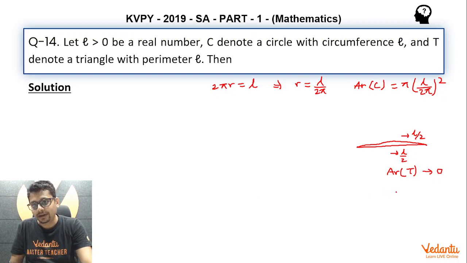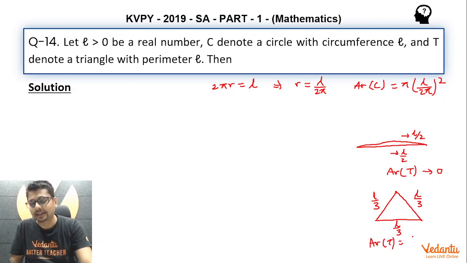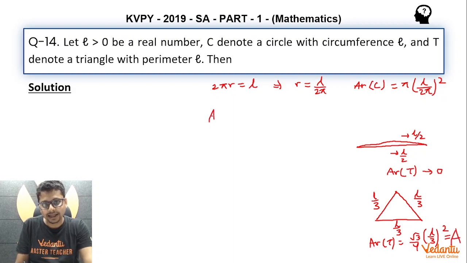In fact, that would happen in the special case of the equilateral triangle, where all sides are equal, and since the perimeter is L, all sides are L by 3, and the area of triangle T is essentially root 3 by 4 times L by 3 whole square, whatever it turns out to be. Let's say this is capital A. So I can say the area of triangle T would vary between 0, open, to this capital A value.